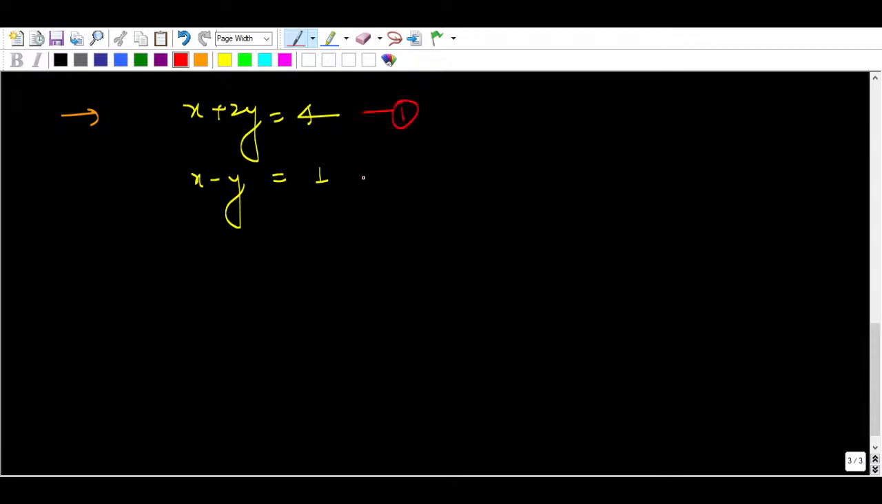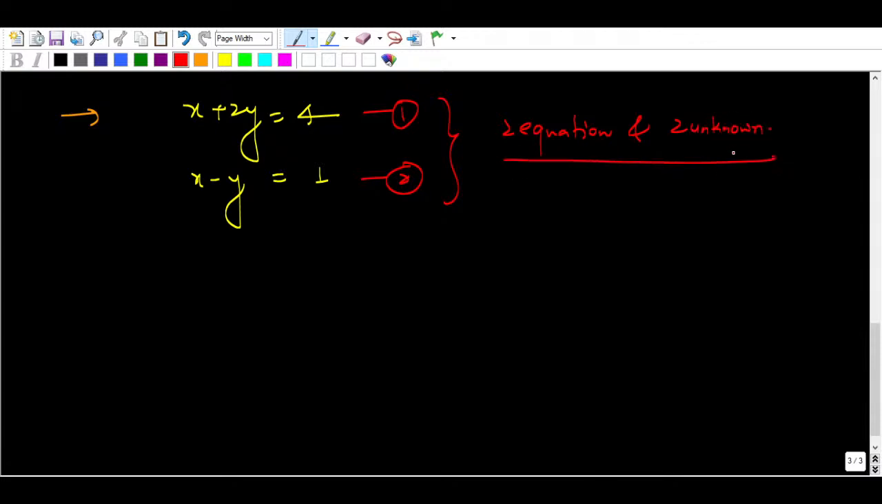There are two equations and two unknowns, or two variables as we call them. There are two variables and two equations. So this can be written like this. If we want to represent these two equations in terms of matrices, what we can do here is put the coefficients of these variables in the form of a rectangle.